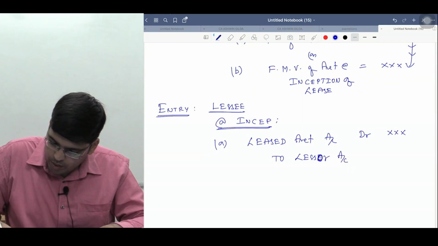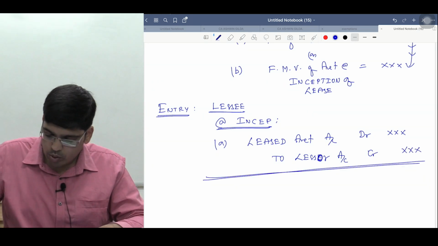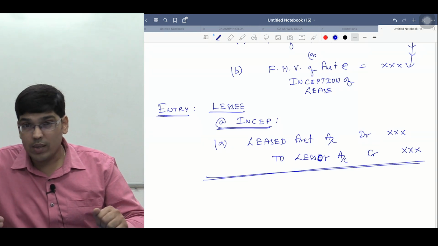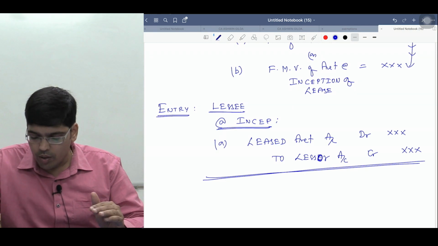Leased asset account debit, to lessor account credit. This entry he will write in his books. Who will write? Lessee will write this entry in his books. What is the entry? The asset that has been taken, that asset to what, sir? He needs to make the payment to the lessor, na, to lessor account.